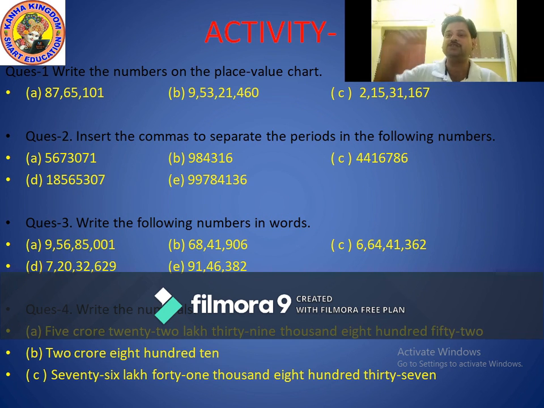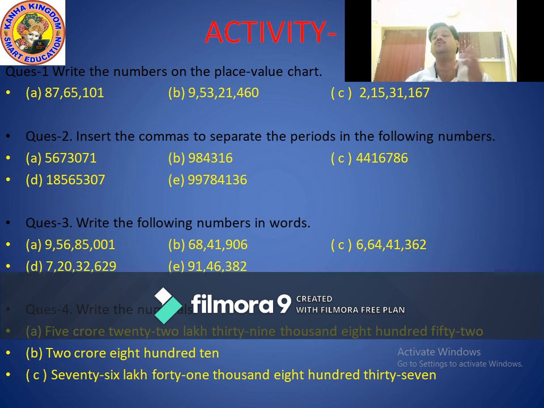Yes, in the ones period. 810 means 810, and for the rest, the thousands place and lakhs place, there is nothing. So what you have to do? You just put 0. In the thousands period, 2 place values, put 0. In the lakhs period also, 2 place values, put 0.